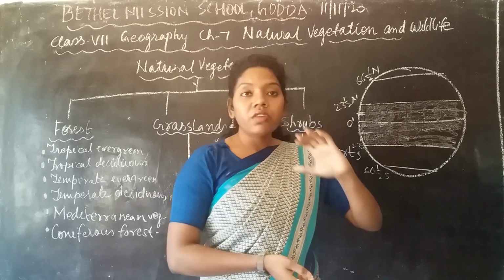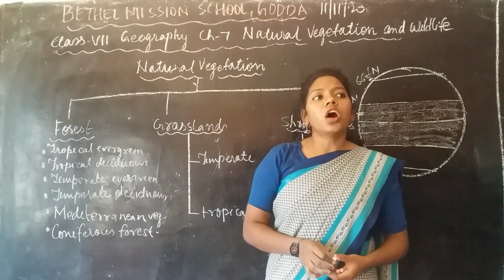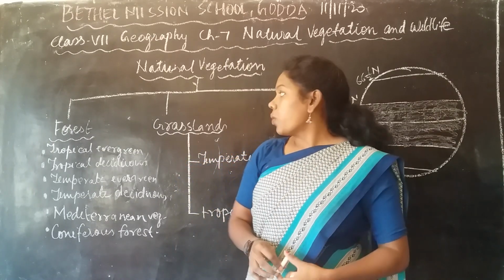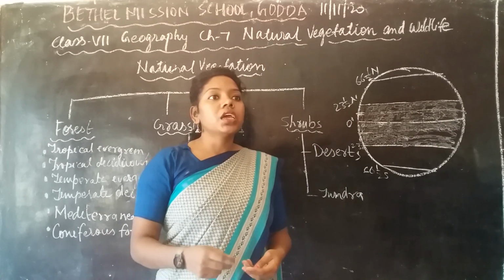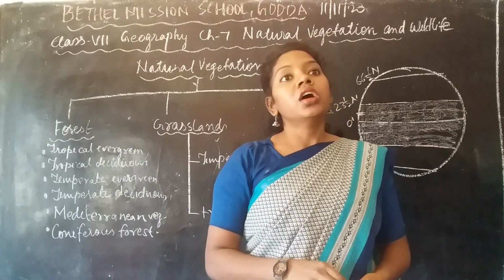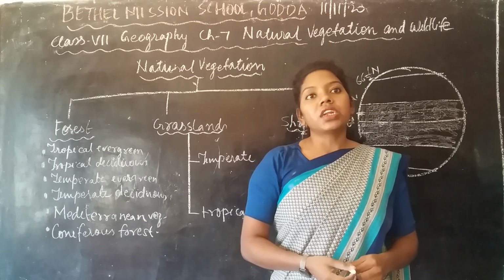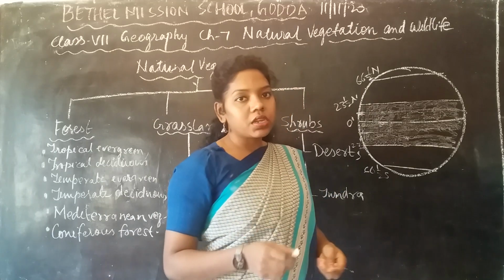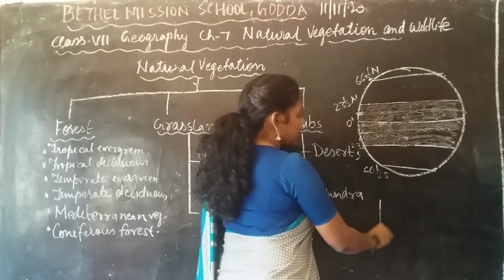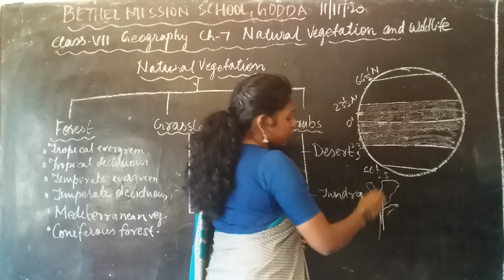In this area, the main feature of this tropical evergreen forest, we can say, is that the land or the plant is always green throughout the year. Why is it called evergreen? Here the main reason is that the leaves do not fall at the same time. They fall at different times. For example, if there is one tree here, and it has a plant, you can see here. Okay, so this is a tree.